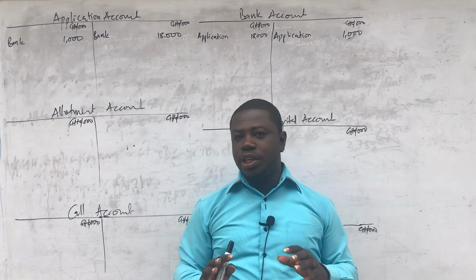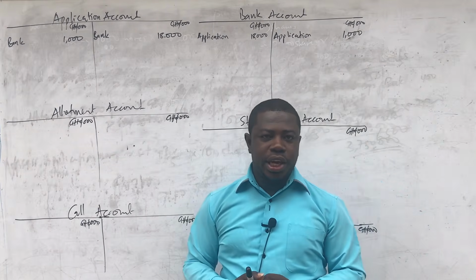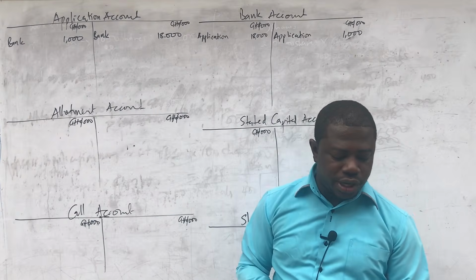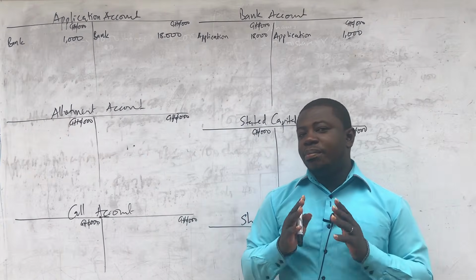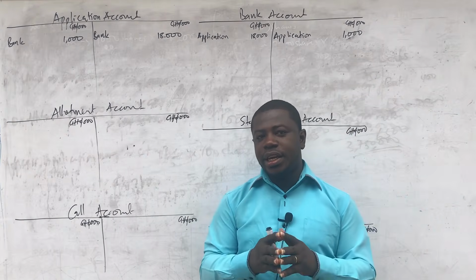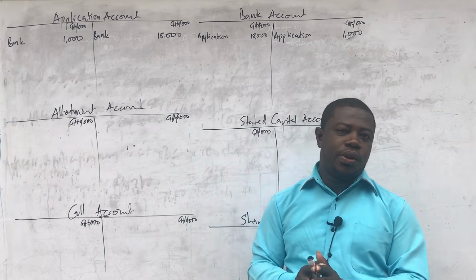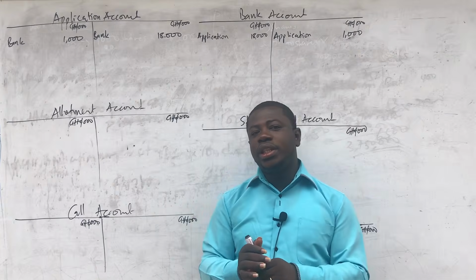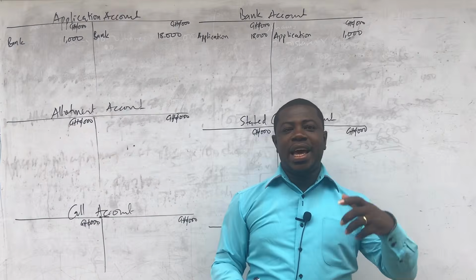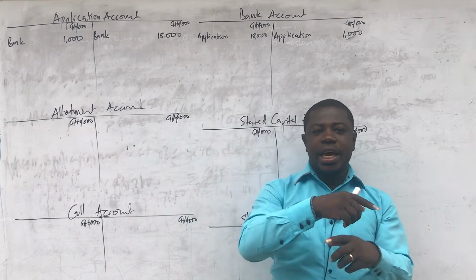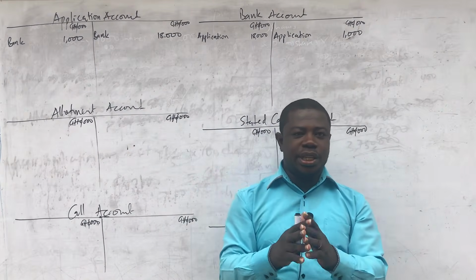So the most important thing is to understand how to do the workings. Once you're able to do the workings, the double entry is not anything difficult that you have to struggle with. Then we move to the allotment. That is where the issue is. Remember that the money that is actually due on allotment is 3,750,000 Ghana cedis. That is what is actually due on allotment. However, we were told that those applicants who received allotment on pro rata, their excess application money should be held against allotment. We are not supposed to refund that to them. We are supposed to hold that against allotment as a set-off.